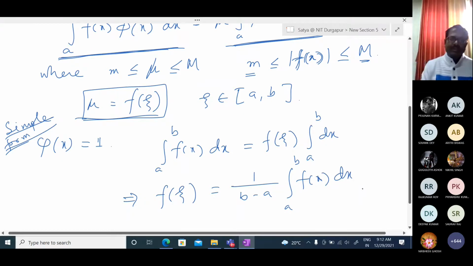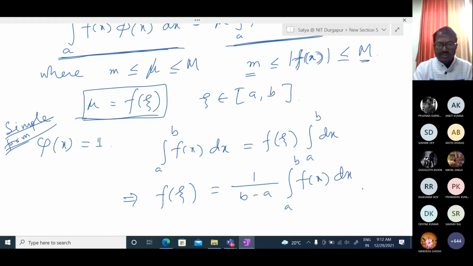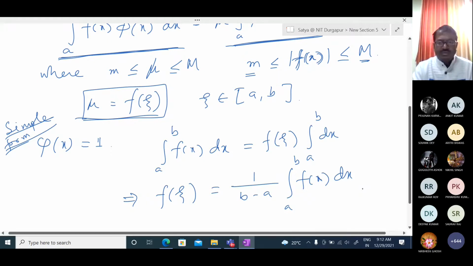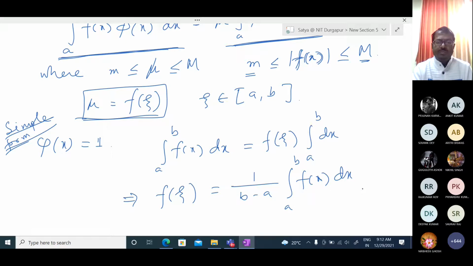Some other mean value theorems are given, Bonnet form and Weierstrass form. I am not discussing these because they have no importance according to your syllabus. But this theory we need in order to prove the next theorems, the mu test. To prove the mu test, we need these different forms, Bonnet form, and the ratio test, comparison test.